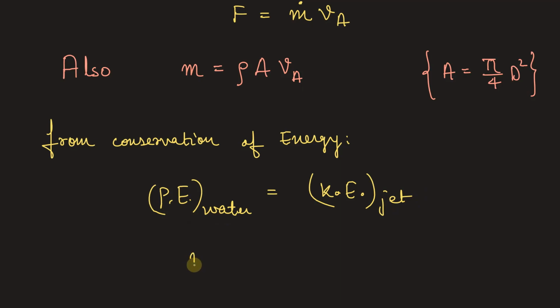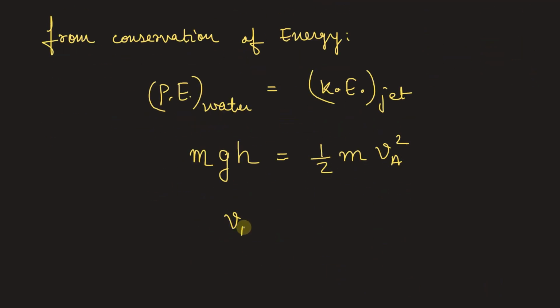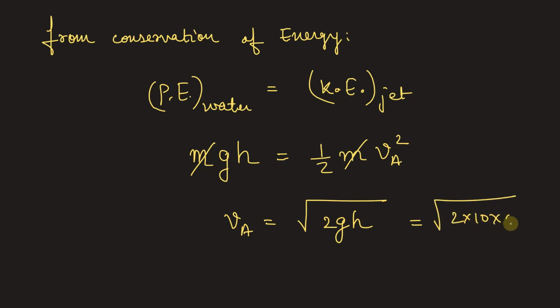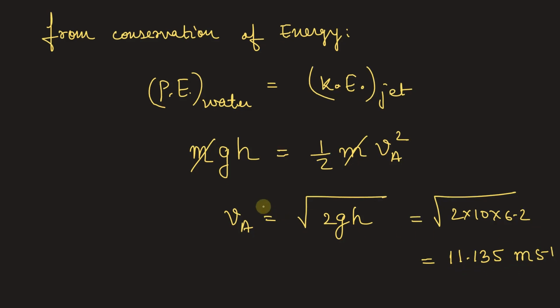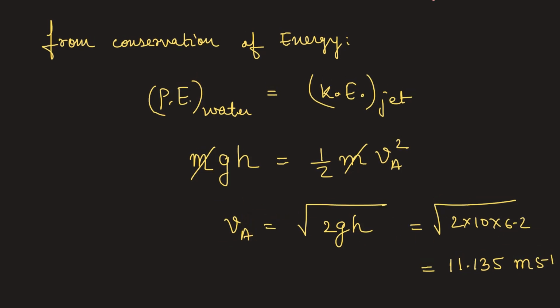The potential energy will be mass of water into the acceleration due to gravity multiplied by the height of the water. This will be equal to kinetic energy, that is half m into VA square. So from here we can calculate VA. The m will be cancelled, so VA will be equal to under root of 2GH. The values of G and H are given in the problem. So let's calculate VA: under root of 2 into 10 into 6.2 meter. This will be equal to 11.135 meter per second. Now we know the velocity at which the water is exiting from the circular opening.